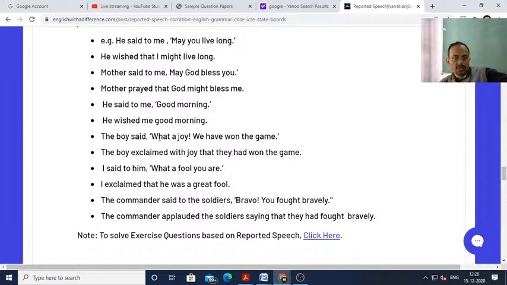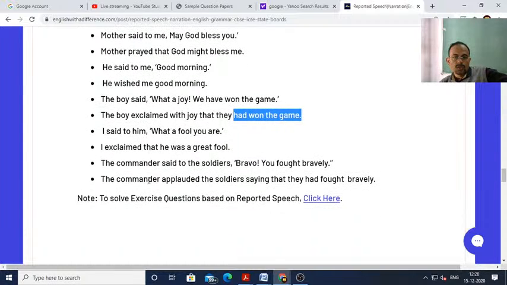The boy said, "What a joy, we have won the game." The boy exclaimed with joy that they had won the game. Because have won is present perfect, so present perfect becomes past perfect. That is why they had won the game. I said to him, "What a fool you are."